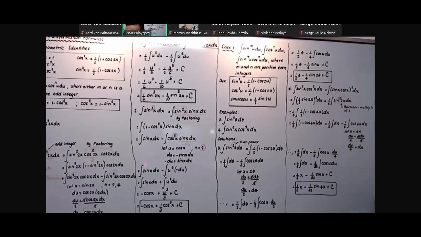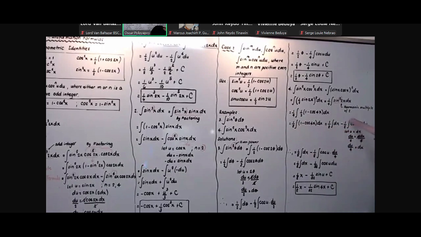And thus 1/4 times 1/2 is 1/8 integration of 1 minus cosine 4x dx. That is equal to 1/8 integration of dx, because we distribute, then 1/8 multiplied by negative cosine 4x, that is equal to minus 1/8 integration of cosine 4x dx.